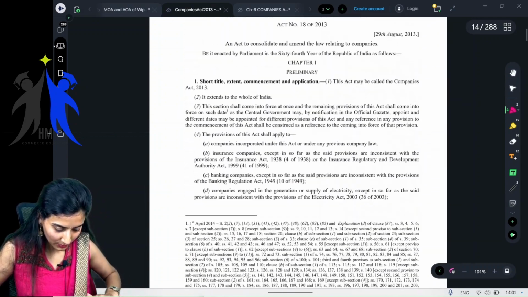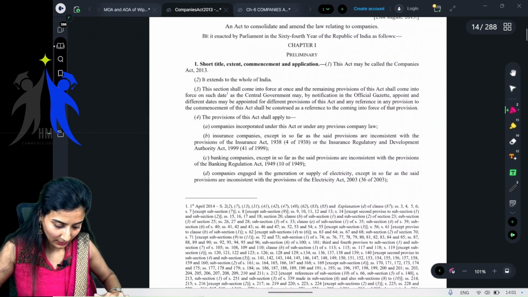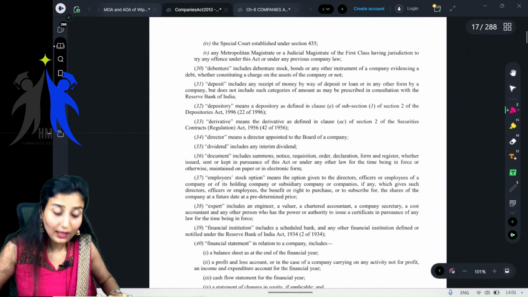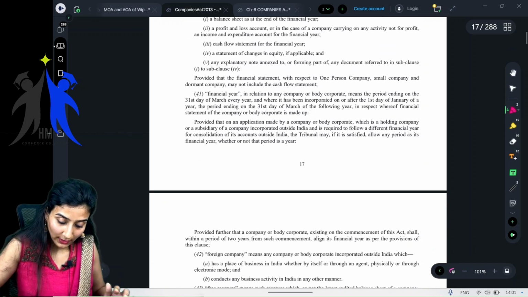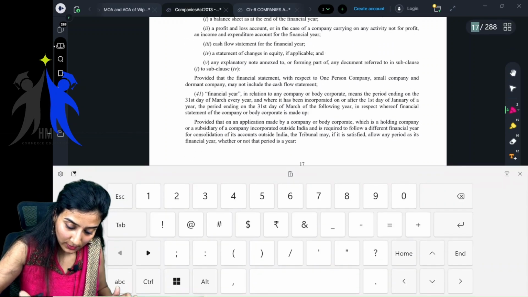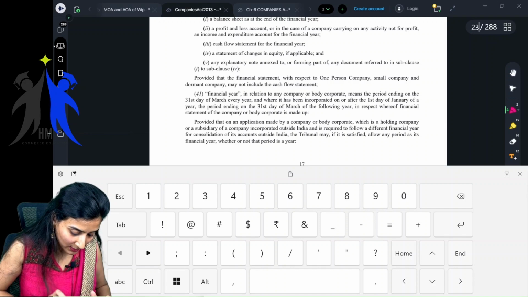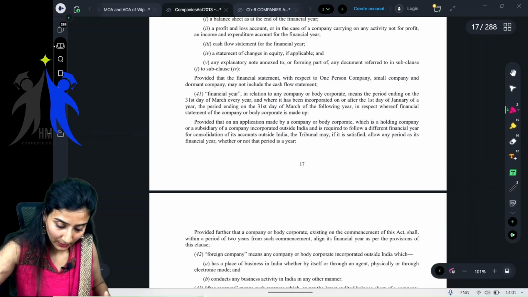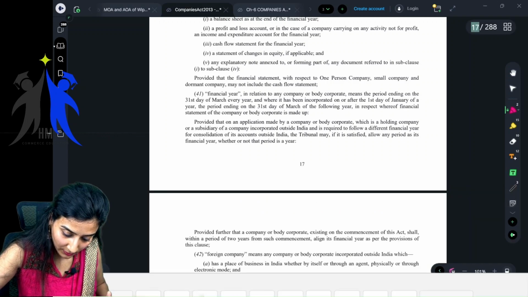These are the schedules. See, these are the chapters, chapter 1. All this is the Act. These are the definitions. We have discussed all of this. So in this only, you will also find the schedules. In that, the first schedule is about the Memorandum of Association, right?